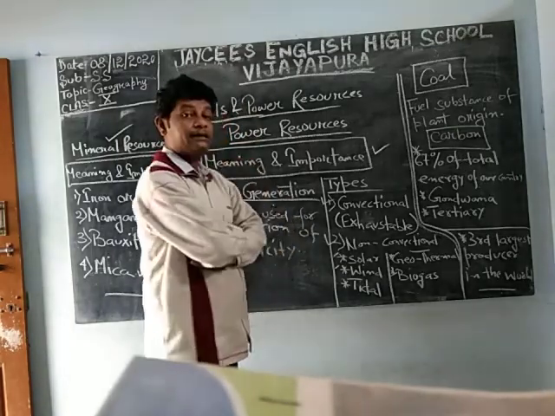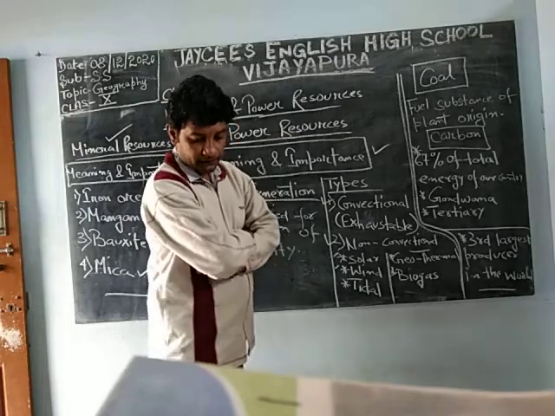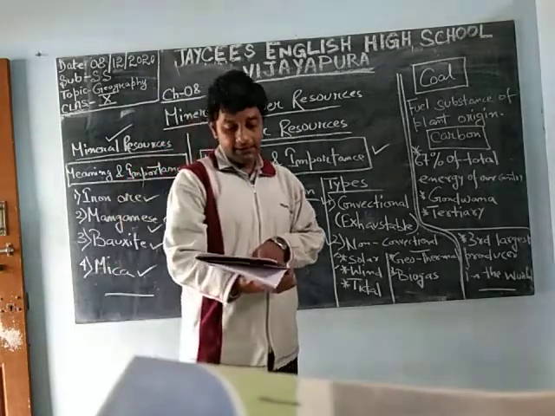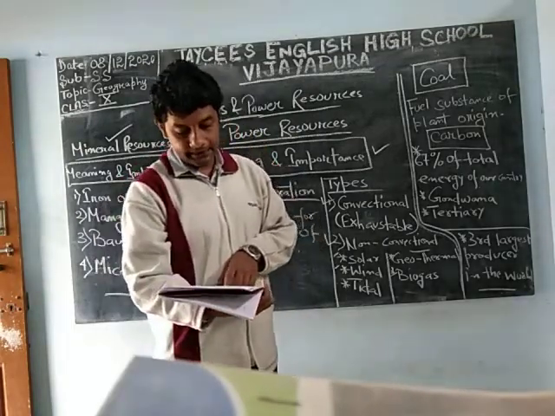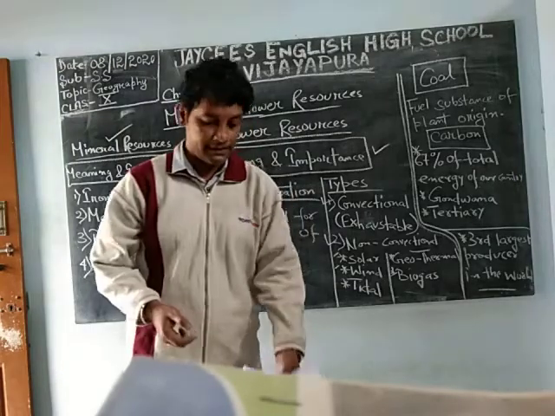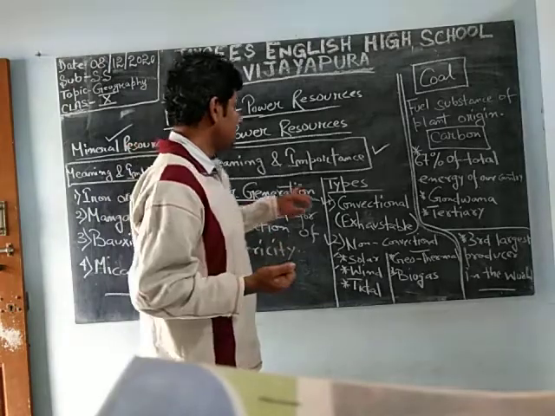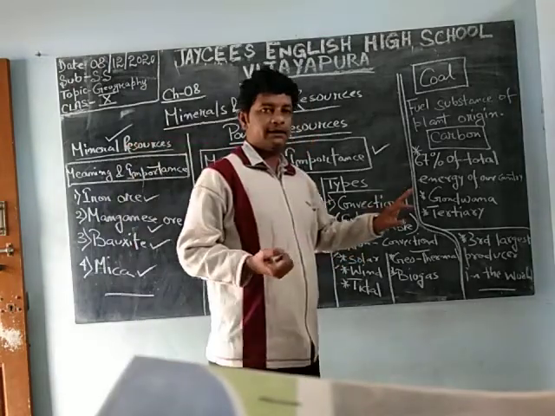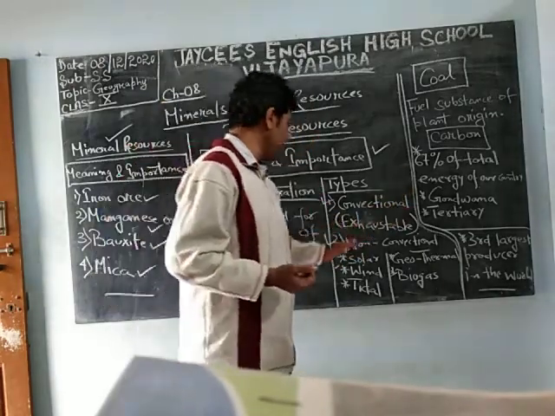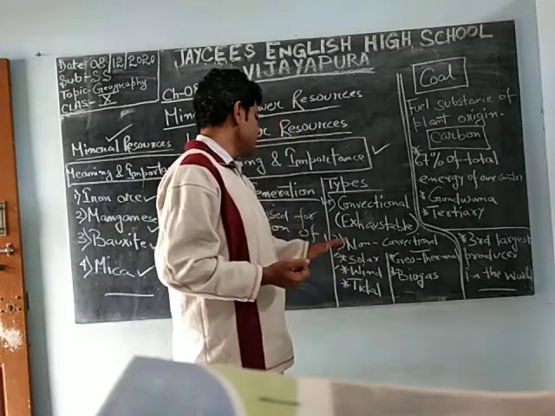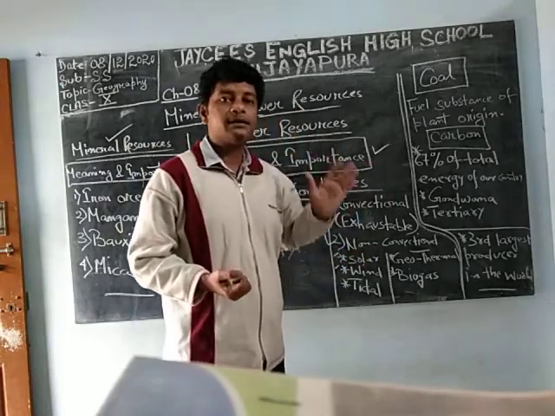Okay, what is power generation? The resources which are used for the generation of electricity are called power resources, to generate the electricity. Now types: conventional and non-conventional. Conventionals are exhaustible and non-conventionals are not exhaustible.